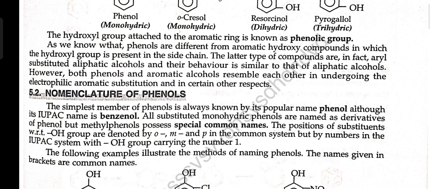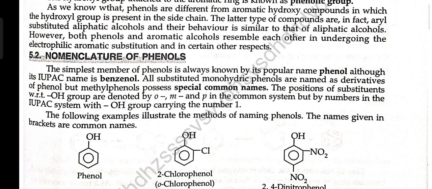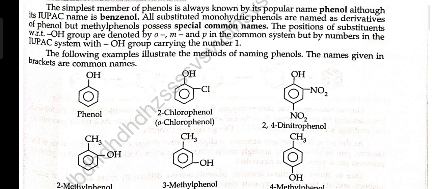Nomenclature of phenols. The simplest member of phenol is always known by its popular name phenol, although its IUPAC name is benzenol. All substituted monohydric phenols are named as derivatives of phenol, but methylphenols possess special common names. The position of a substituent with respect to the OH group is denoted by ortho, meta, and para in the common system, but by number in the IUPAC system, with the OH group carrying the number 1. The following examples illustrate the method of naming phenols. The names given in brackets are common names.